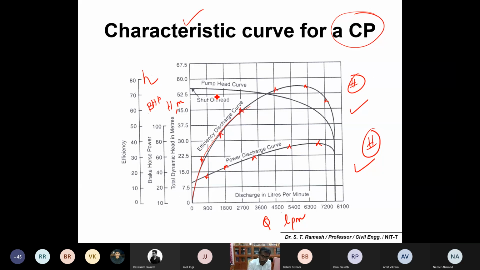The manufacturer has to give the characteristics curve for every pump. Is it fine? Yes, sir.